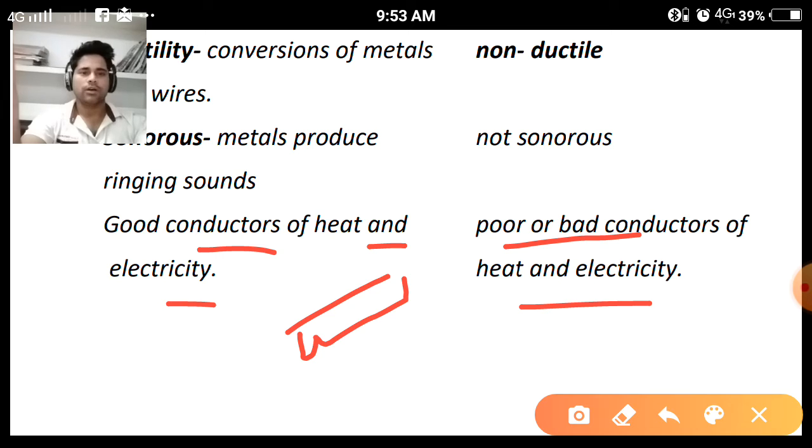It will allow the flow of electricity. So there is no interruption in the path of the circuit. So electricity will be flowing continuously and the bulb will be glowing. So that's why metallic objects are good conductors of electricity.